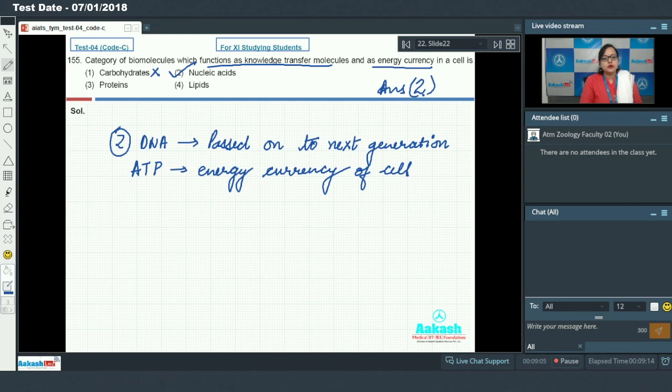Option 3 includes protein. Protein make up most of the structure of cell and they are not transferred from one generation to another. So this cannot be an answer. Option 4, that is lipids. Lipids are present in cell membrane, membrane around various organelles of a cell, but they are not transferred from one generation to next, and they function as energy reserve of a cell. So this cannot be an answer. Let's proceed to next question.